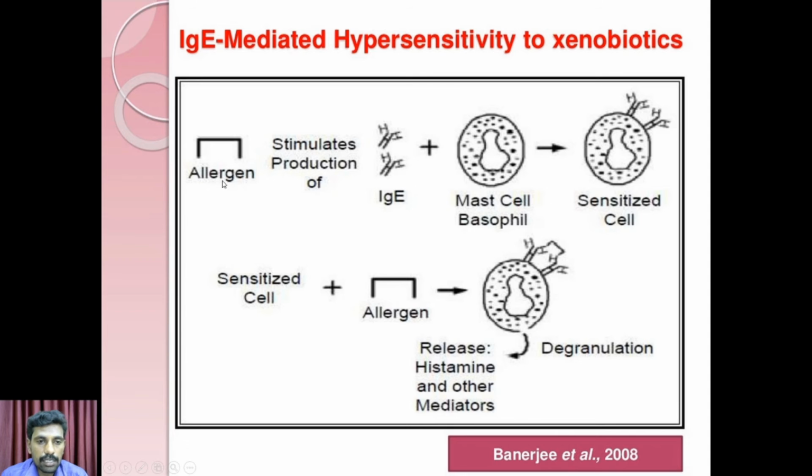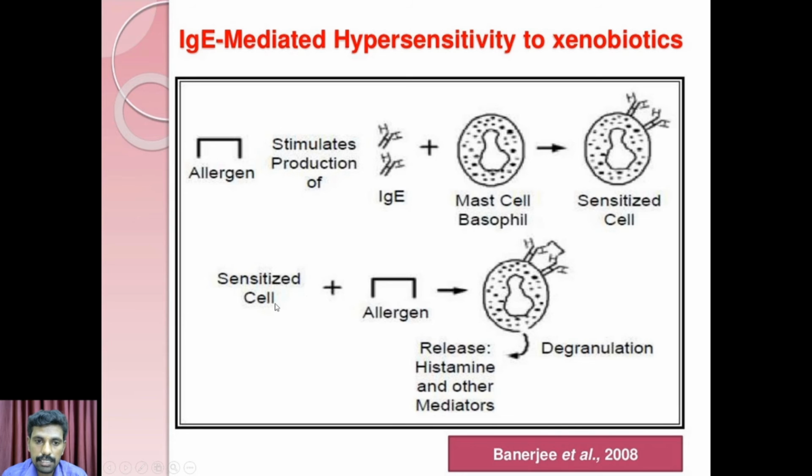Importantly, note that the allergen stimulates the production of immunoglobulin E. This antibody, IgE, is present on the mast cell surface, making it a sensitized cell.